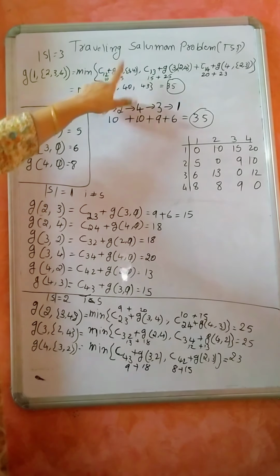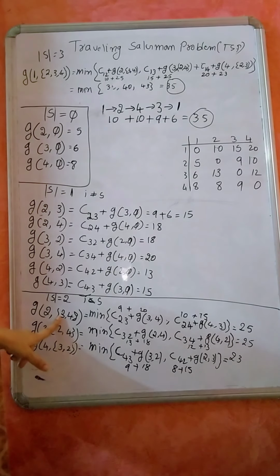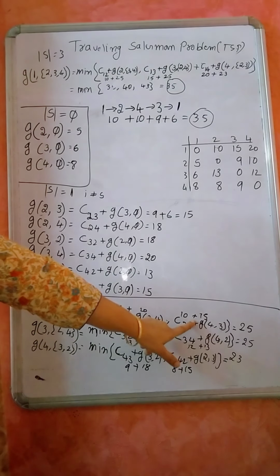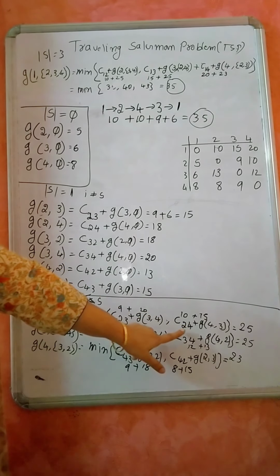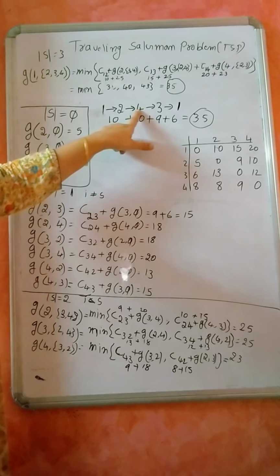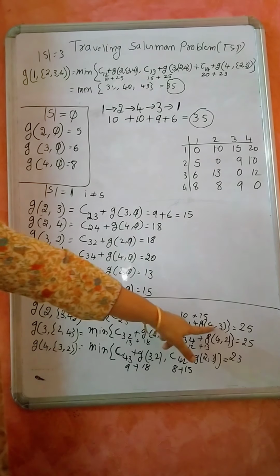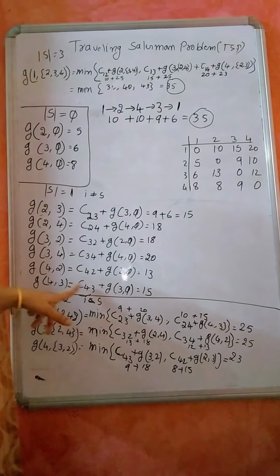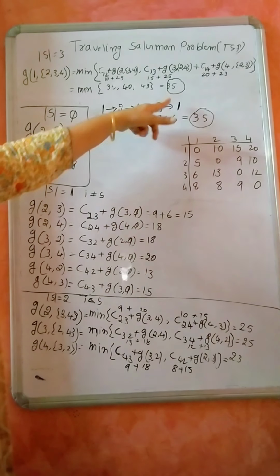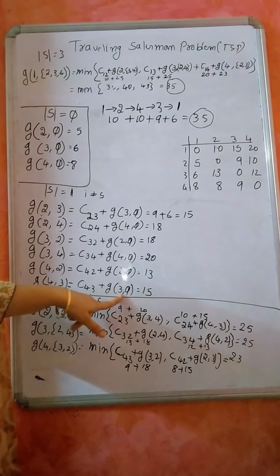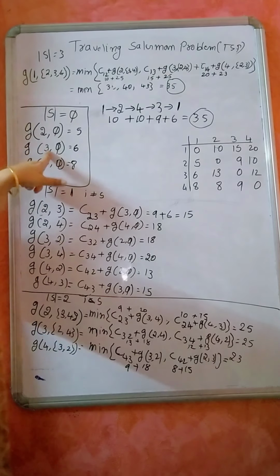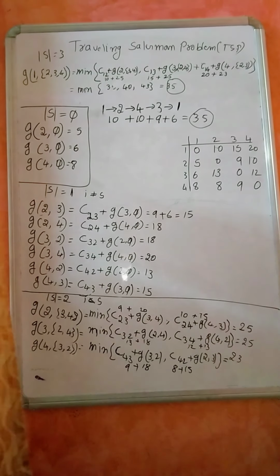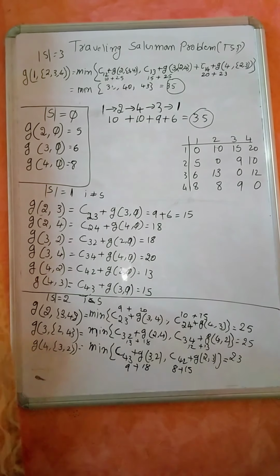So from where I got this? Go back to here. From where I got this 25? Here. Here means I traveled 2 to 4. So I traveled from 2 to 4. Then G of 4, 3, so I traveled 4 to 3. Finally no other option, or if you want you go here. So 3, empty set, is nothing but go back from 3 to 1. So this is how you compute the minimum cost tour using the dynamic programming technique.